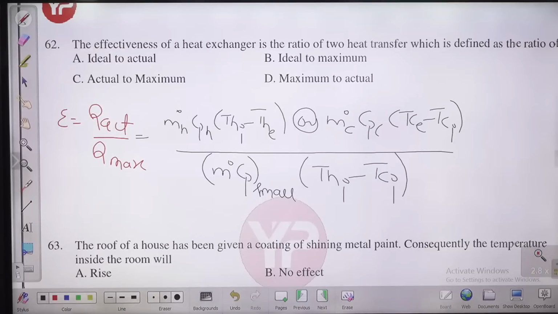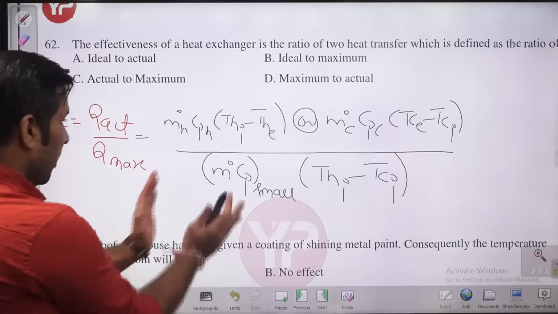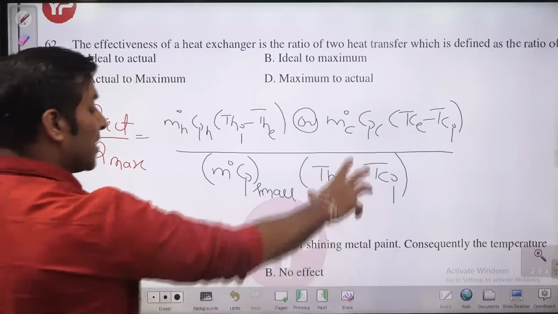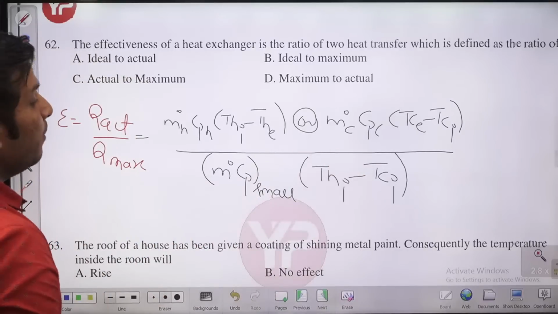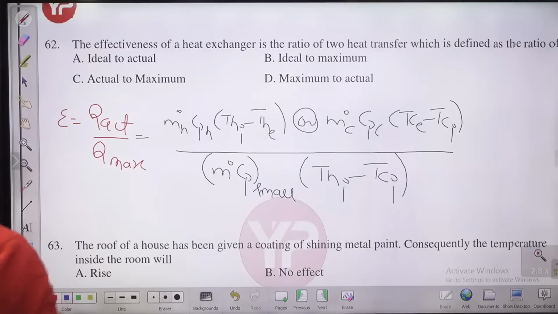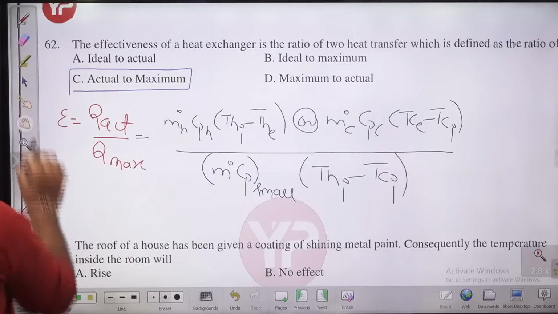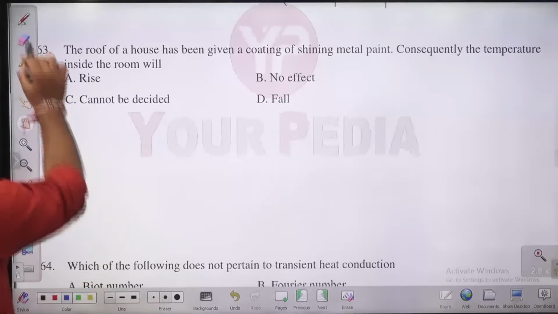So this is the maximum temperature change we can have for the hot or cold fluid. Maximum temperature change will be there for the fluid with minimum heat capacity rate. A fluid which has more heat capacity, more storage, will have a lesser temperature change. So maximum temperature change will be there for the fluid with the lower heat capacity rate. That's why Q maximum will be this, and this is the actual heat transfer, and this ratio is known as effectiveness of heat transfer. So actual to maximum, this is the effectiveness. C is the answer. Next question, question number 63.